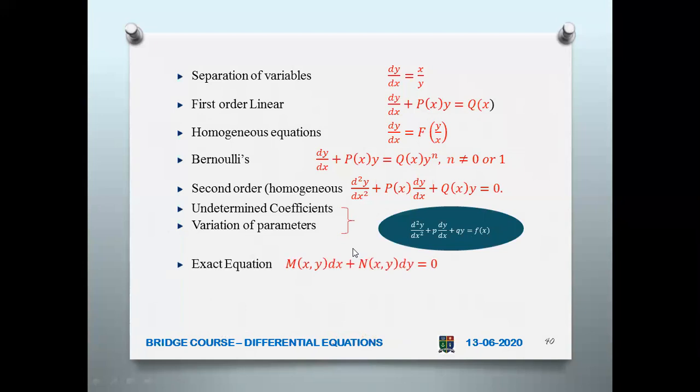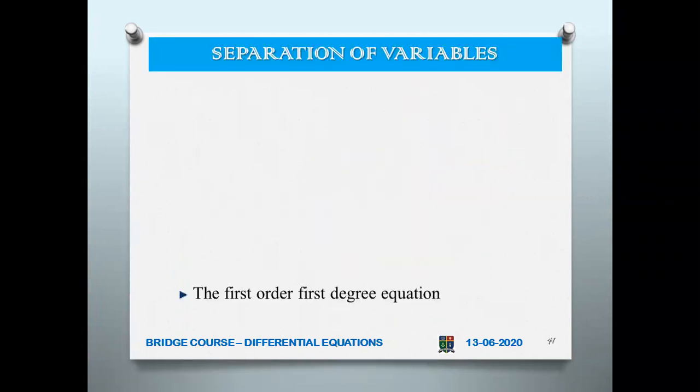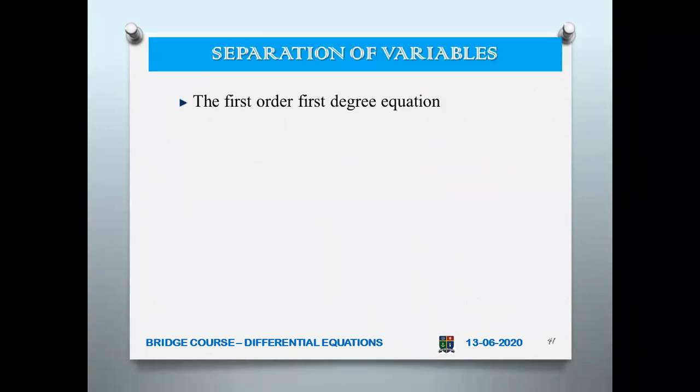And of course, exact equation, that is M of x comma y dx plus N of x comma y dy equal to 0. So if you divide throughout by dx, you will be getting N of x comma y dy by dx equal to minus M of x comma y. So this is how you will be proceeding with that. Then first we shall see one by one. So separation of variables. So first order, first degree.